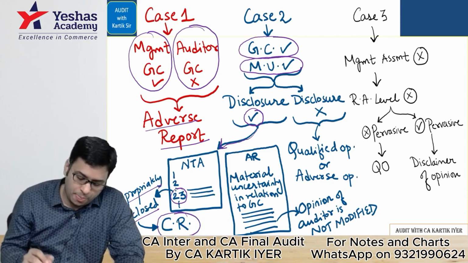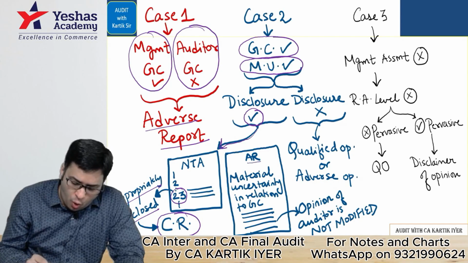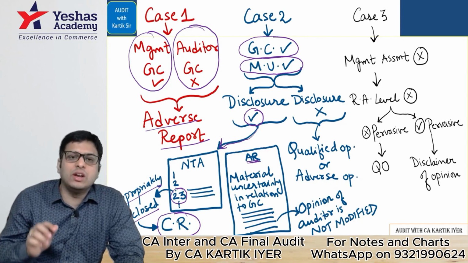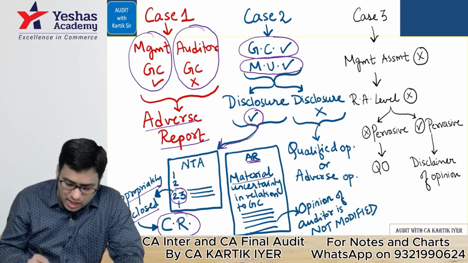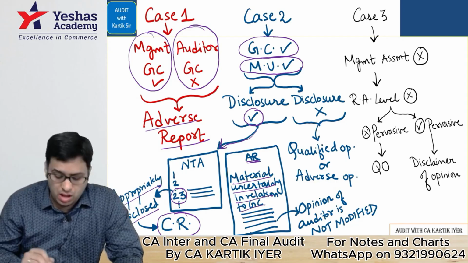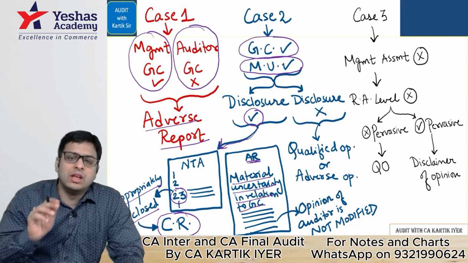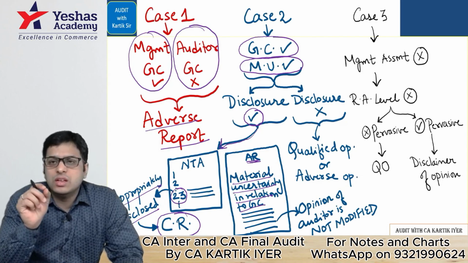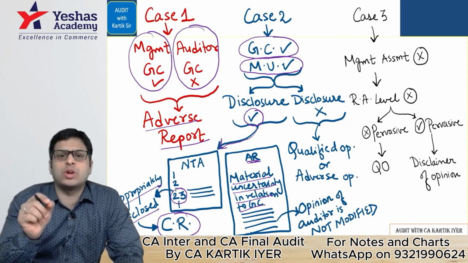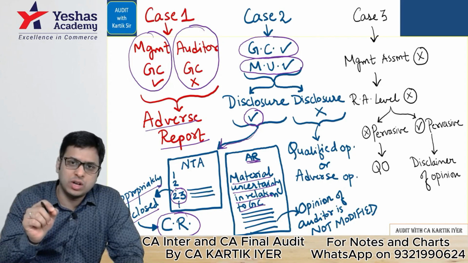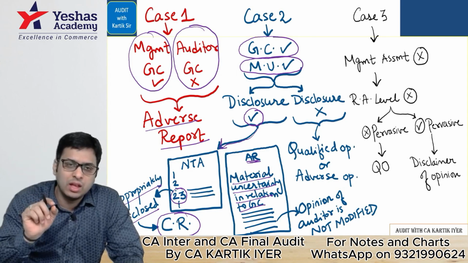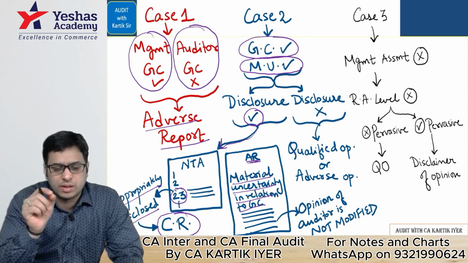So in this case, the auditor will give a clean report or unqualified or unmodified report, means the same thing. Then in the audit report, the auditor will open a paragraph called material uncertainty in relation to going concern. And in this paragraph, the auditor will write there, please go and read note number 23. Auditor is telling the shareholders, please go and read note number 23. Management has given an important disclosure.